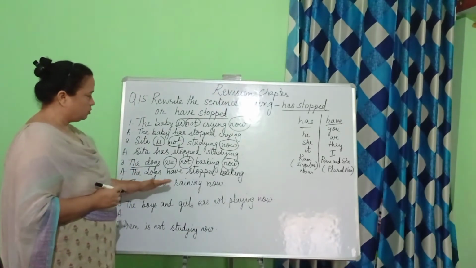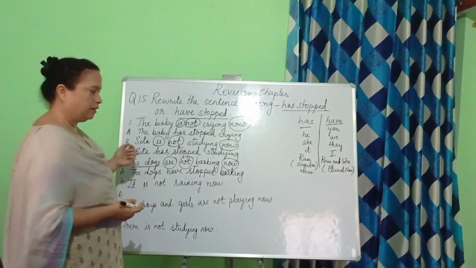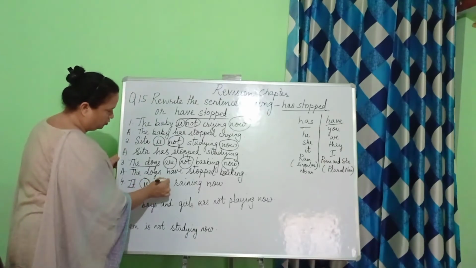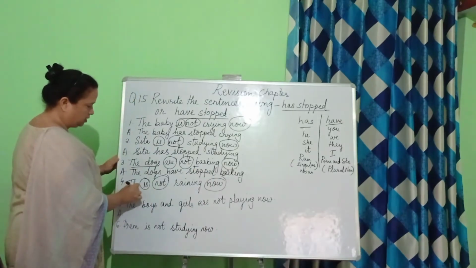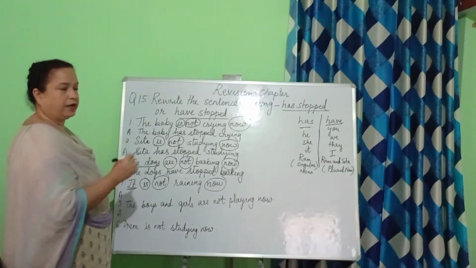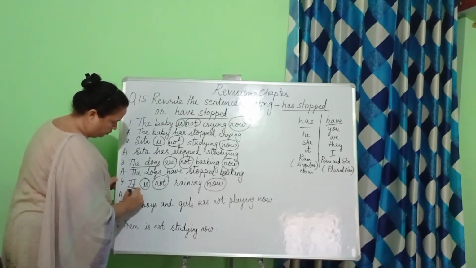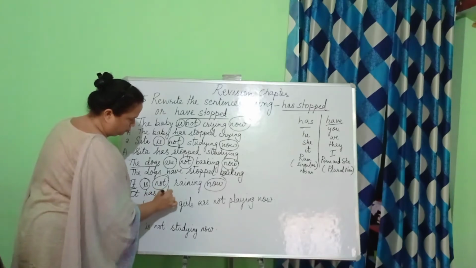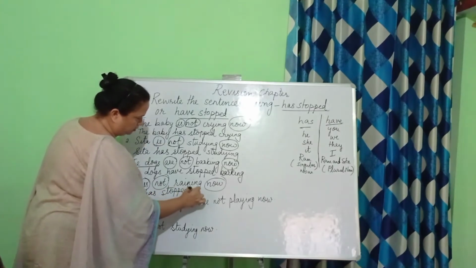Next, it is not raining now. That means it has stopped raining, the sun is shining, it's bright again. So what are the words that we are going to remove? Is, not and now. Since we are talking about it and it is in the singular form, the answer will begin with it has stopped raining.